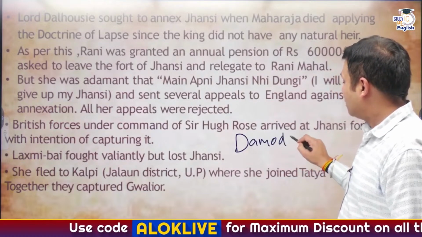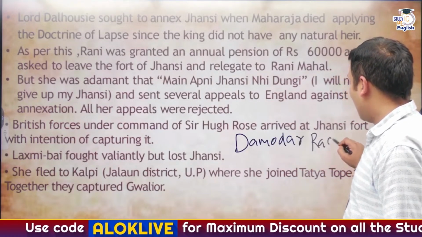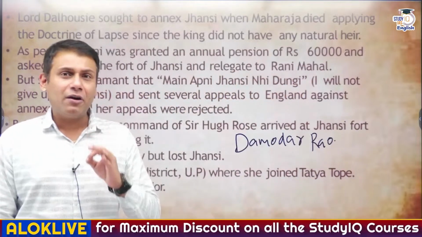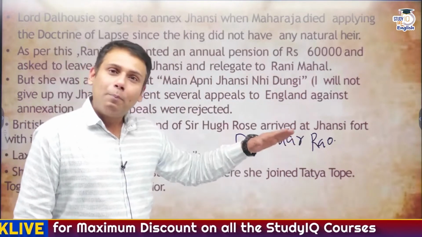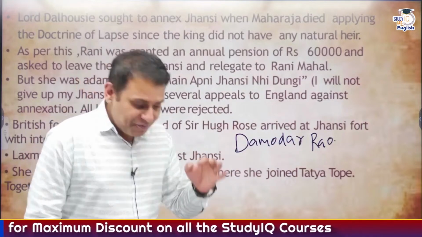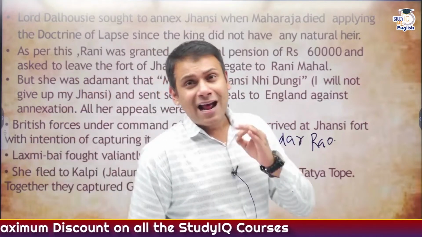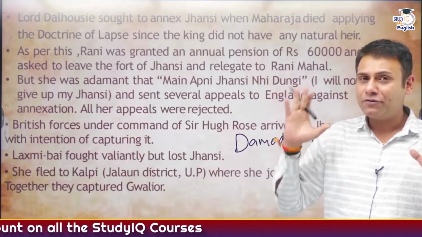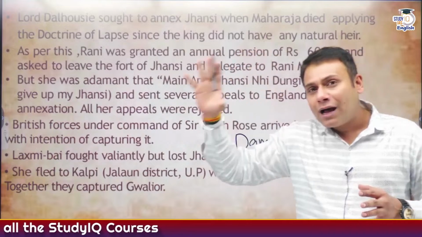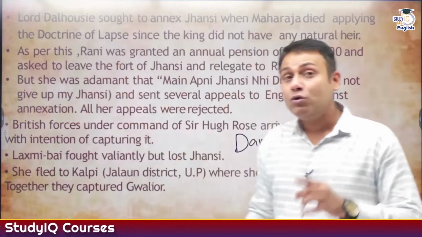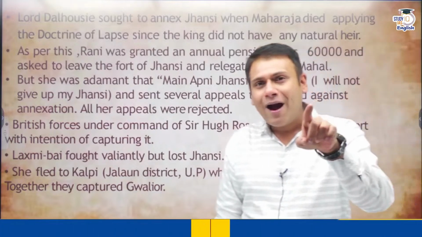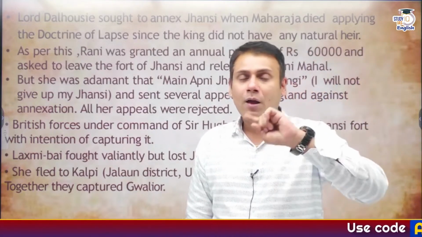Unfortunately, 3 to 4 months after his birth, Damodar Rao passed away. And this completely shook Rani Lakshmi Bai and Gangadhar Rao, Maharaja of Jhansi. Gangadhar Rao had a cousin whose name was Vasudev Rao, and Vasudev Rao had a son named Anand Rao. I repeat,